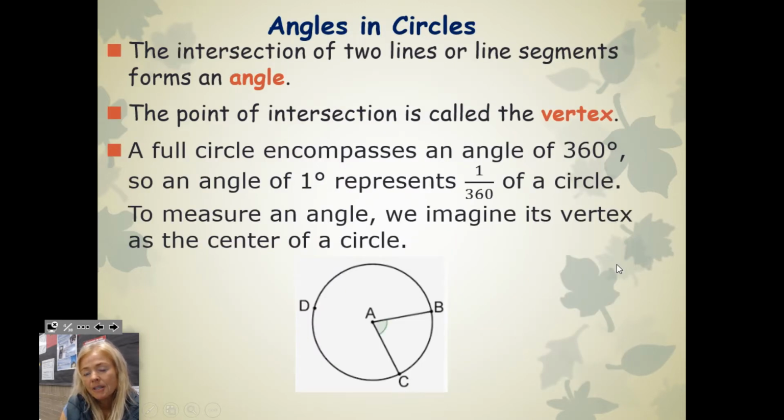All right. Angles and circles. The intersection of 2 lines or 2 segments forms an angle. So you see these 2 lines here. They're segments in this case, but all segments are part of a line anyway, so technically they're lines. This is an angle, and it's where 2 lines intersect. The point of intersection is called the vertex. So you see a vertex right there.